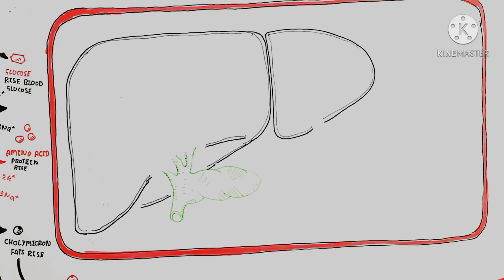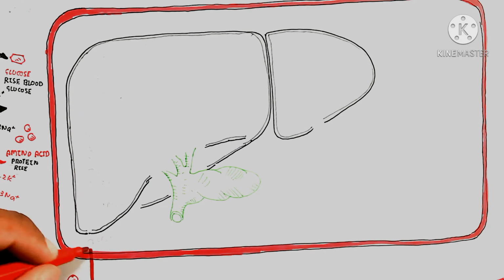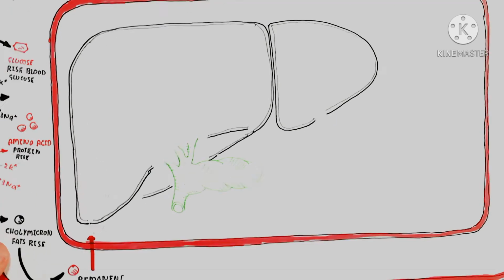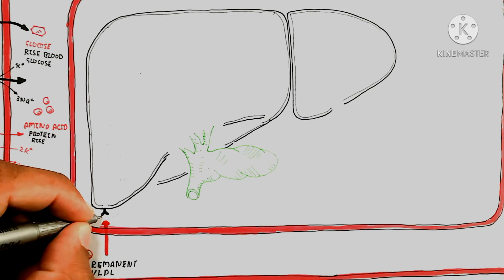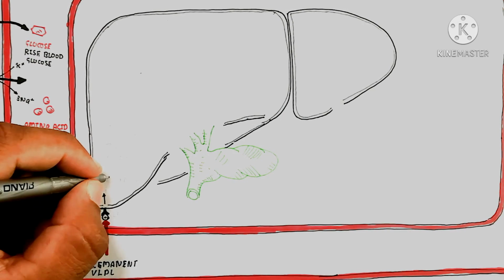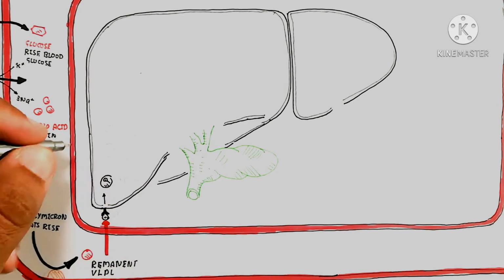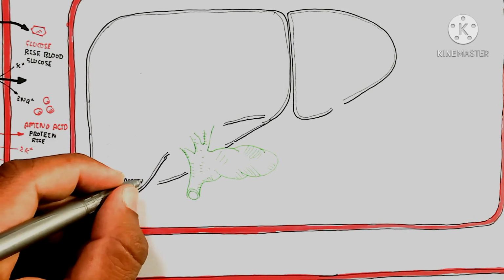The liver is basically made up of the gallbladder and two lobes, the left and the right. The right lobe is larger and the left lobe is smaller. This is the remnant of very low density lipoprotein.